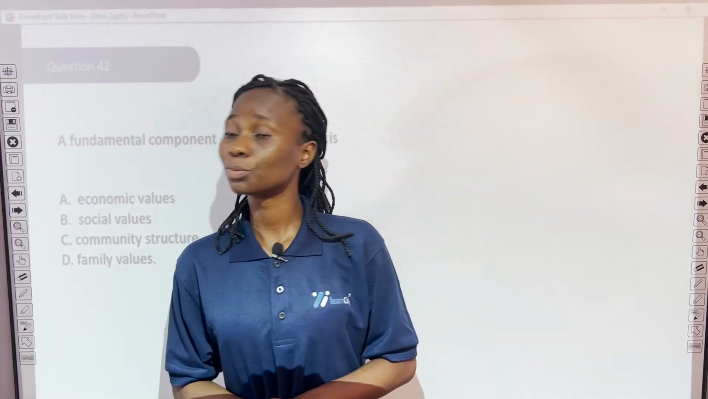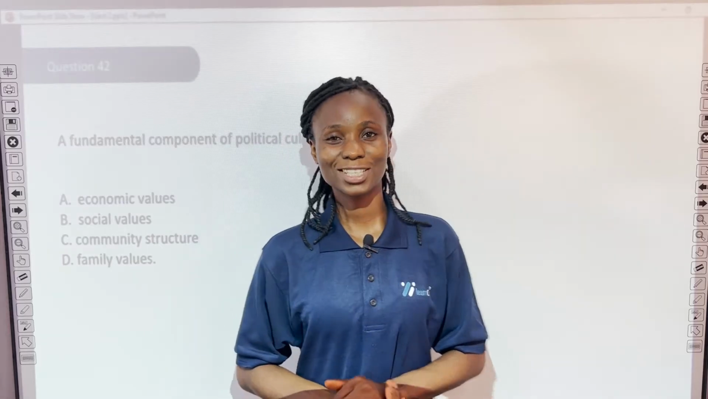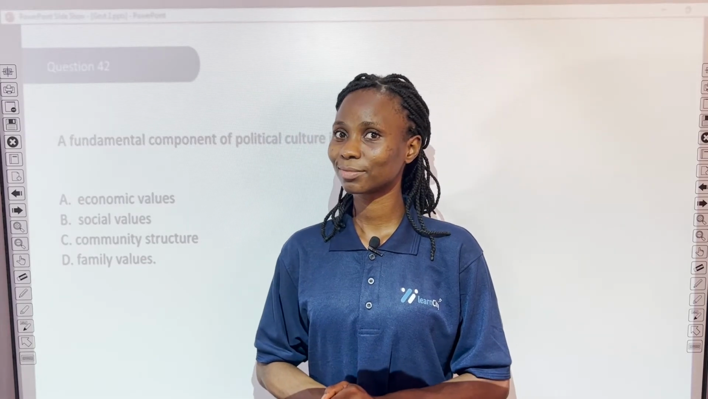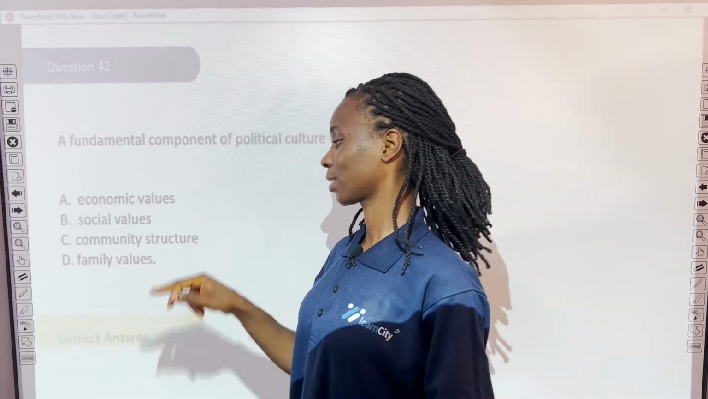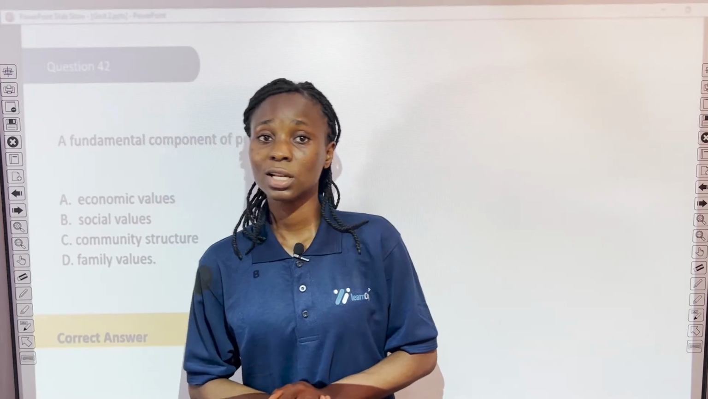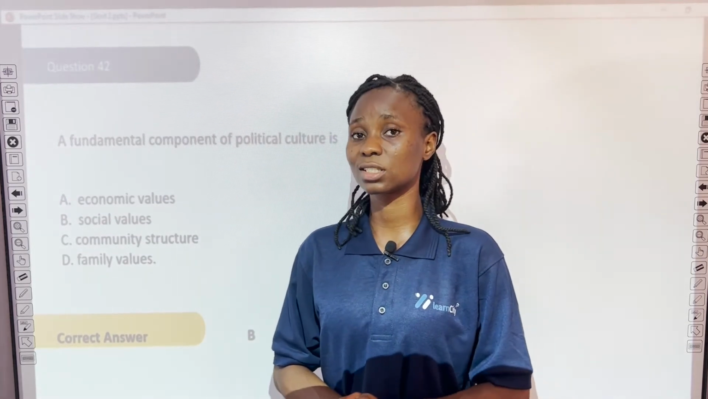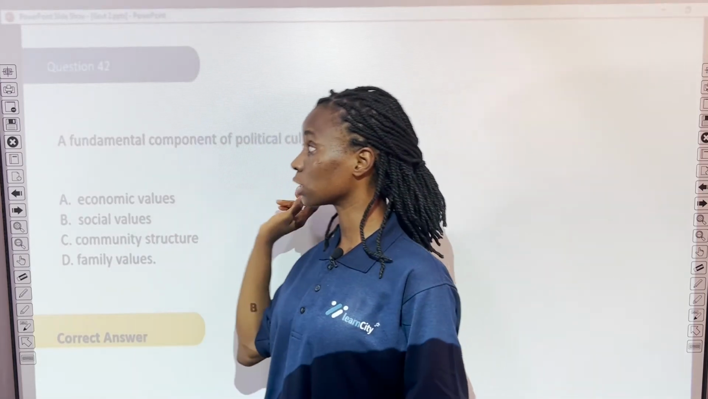Question 42. A fundamental component of political culture is A. Economic values, B. Social values, C. Community structure, D. Family values. What's the correct answer? Let's see. Well, the correct answer is B. Social values. Now, social values influences the political culture of the citizens of a given state.